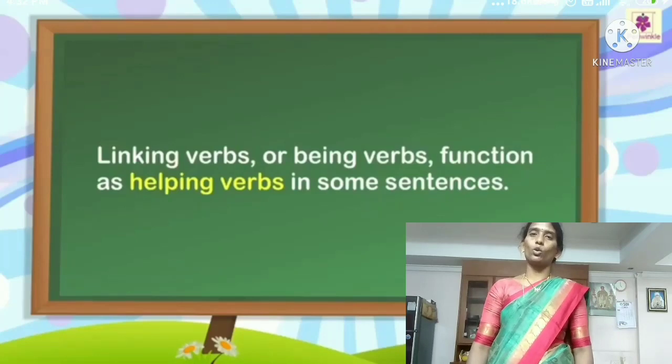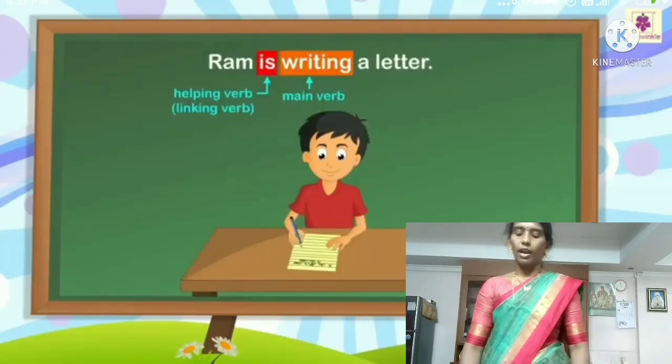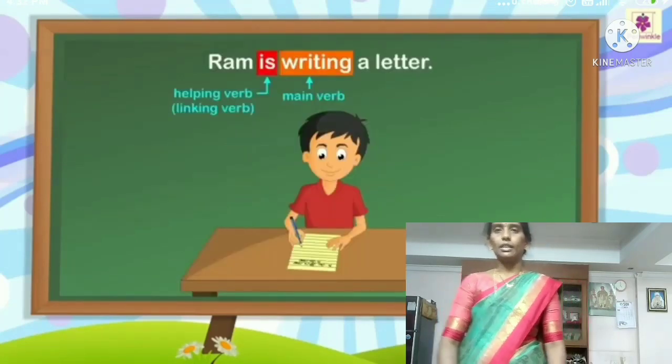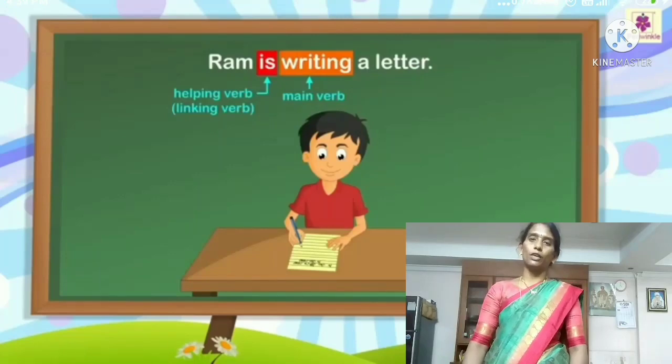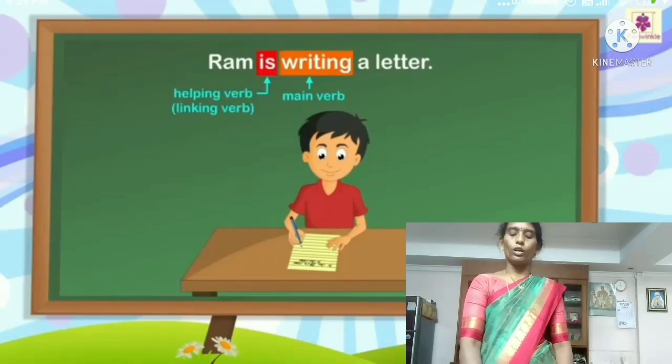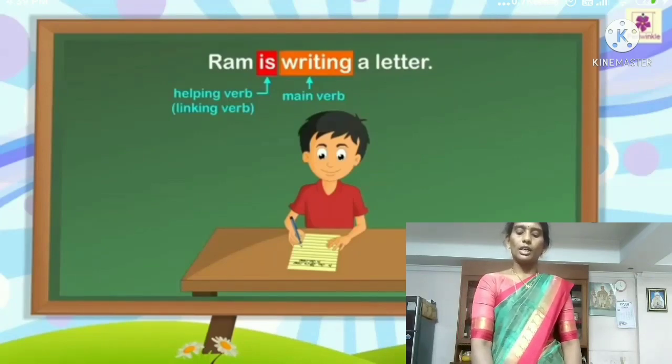Here I will show one example on the screen. Ram is writing a letter. Here, is is a helping verb. That is a linking verb. And writing is the main verb. Okay, children, I think you are understanding. Next, I will move on to another one.